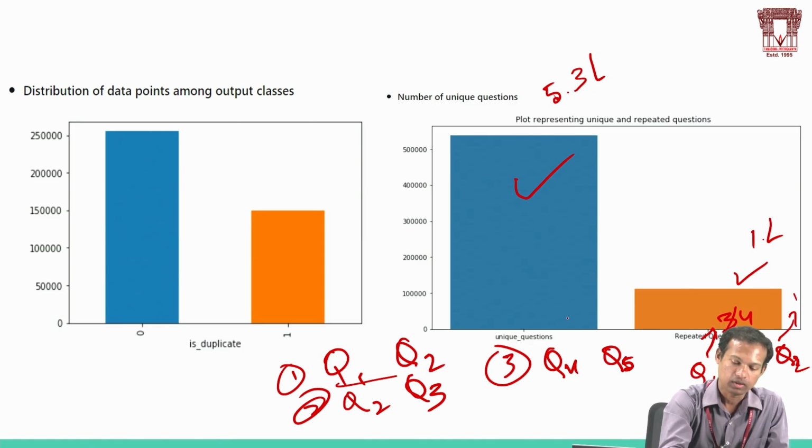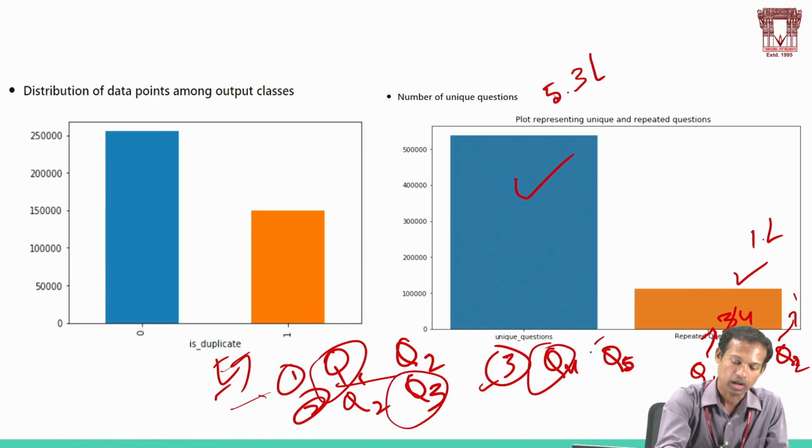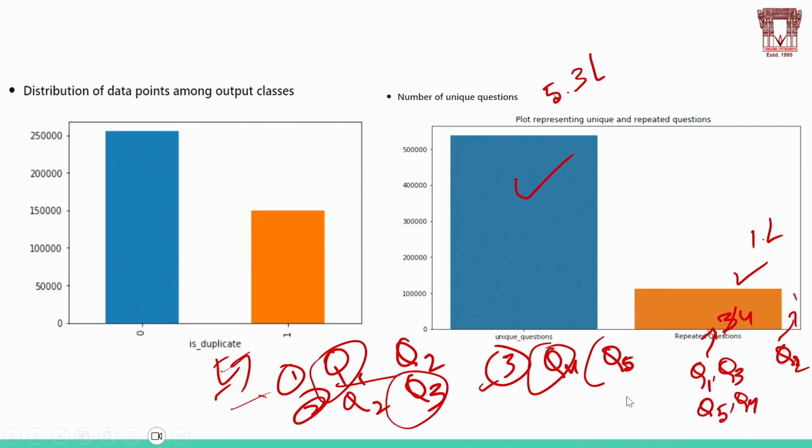How will we see the unique questions or repeated questions? This is the example. For example, in our data set, one row will be question 1 and question 2, another row will be question 2 and question 3, another will be question 4 and question 5. The unique questions here are Q1, Q3, Q4 and Q5. These are the unique questions.